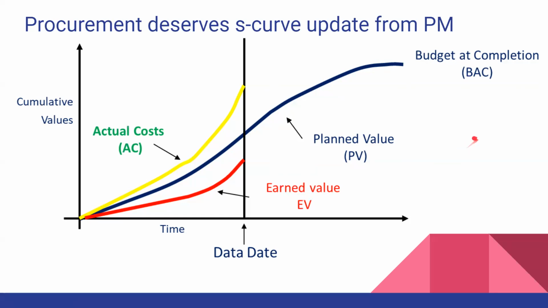By looking at this, you can see that there is a problem in the project, and you can also see whether the particular contract is still on budget or already over budget. But this is not your concern. This is more a project manager's concern, but procurement should know this for future lessons.